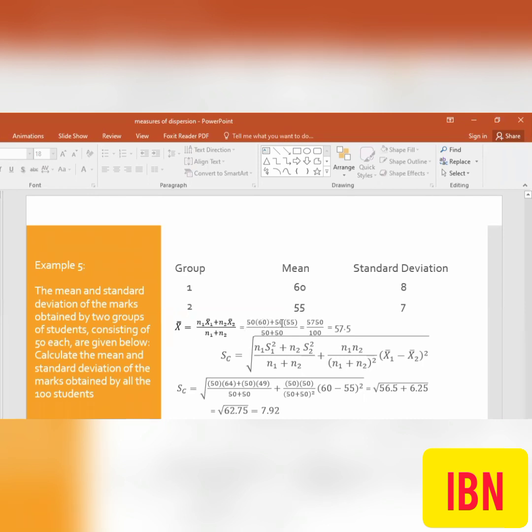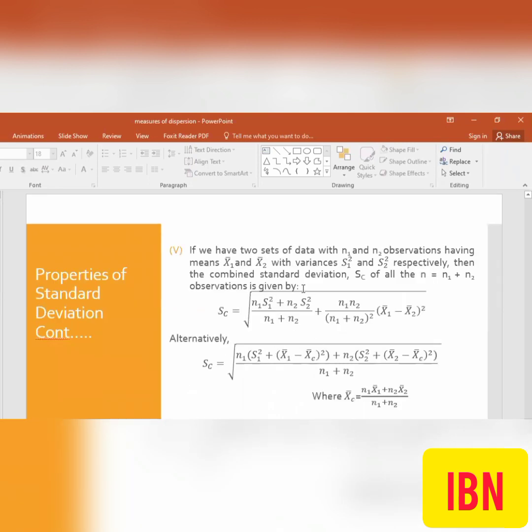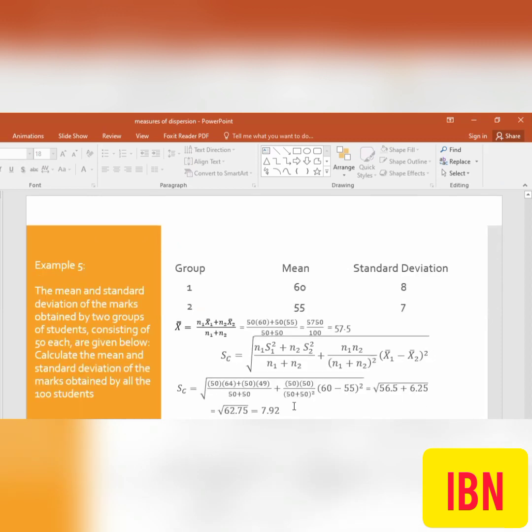50 into 60 plus 50 into 55 divided by 100, and we get 57.5 marks. The unit here is marks, your scores. And this very formula, which we observed in the last slide, this one or this one, both can be used. And we can calculate the combined variability of the two groups.